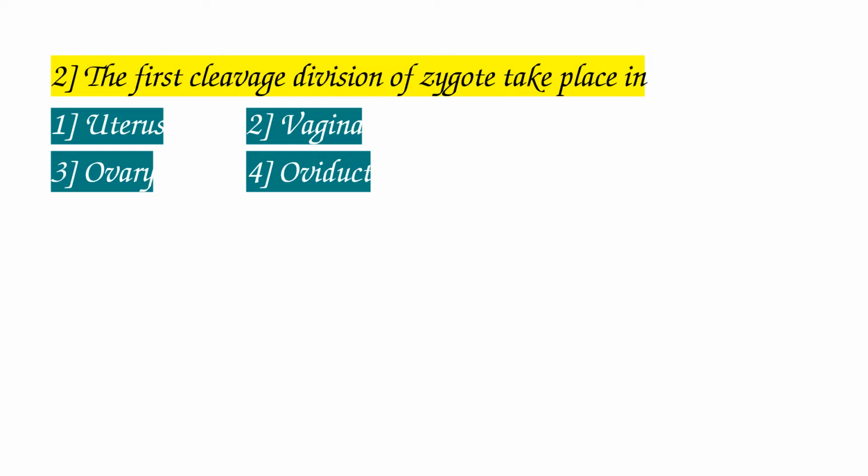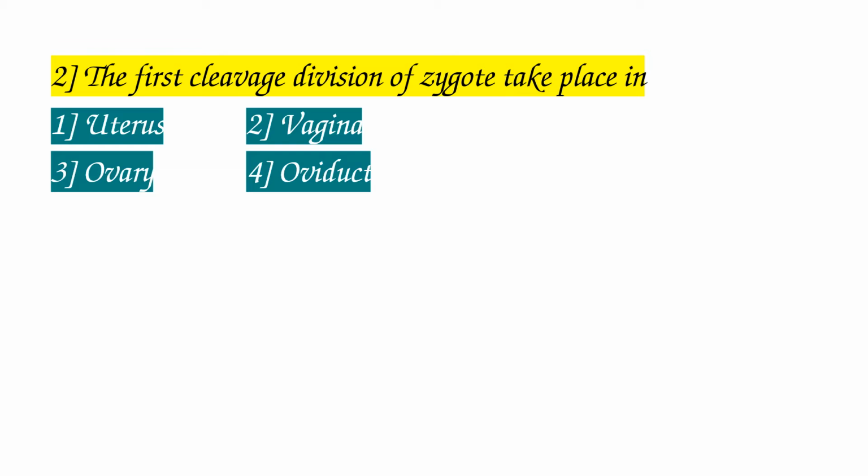Question number 2. The first cleavage division of zygote takes place in: options 1. Uterus, 2. Vagina, 3. Ovary, 4. Oviduct. So here uterus, it is a womb helpful for the development of embryo, and vagina, it is where the uterus opens out through a muscular chamber called the vagina. Ovaries are the primary sex organs in female, and they produce the ovum.